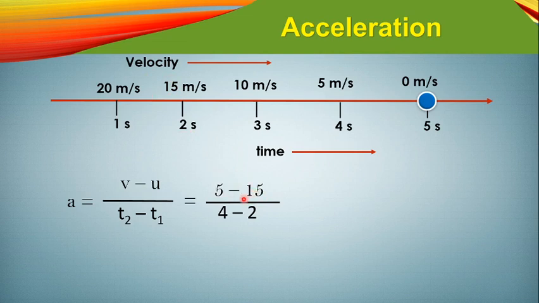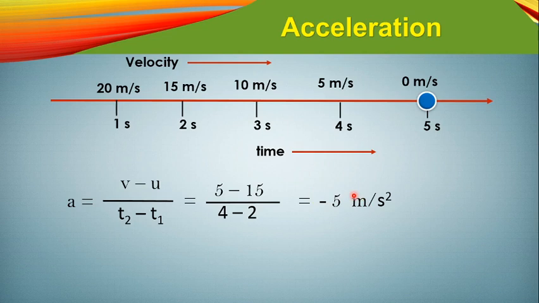So 5 minus 15, since the final velocity goes in the first position and the initial velocity in the second position, gives you minus 5 meter per second square. So here you can see the minus sign is added to the value of acceleration.